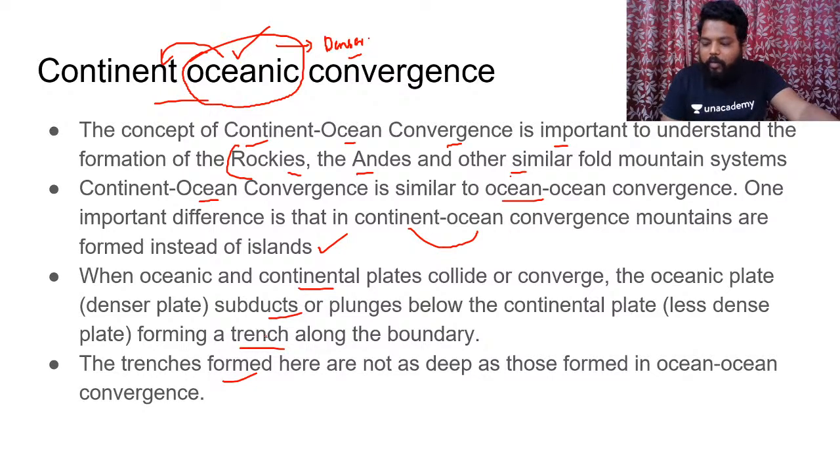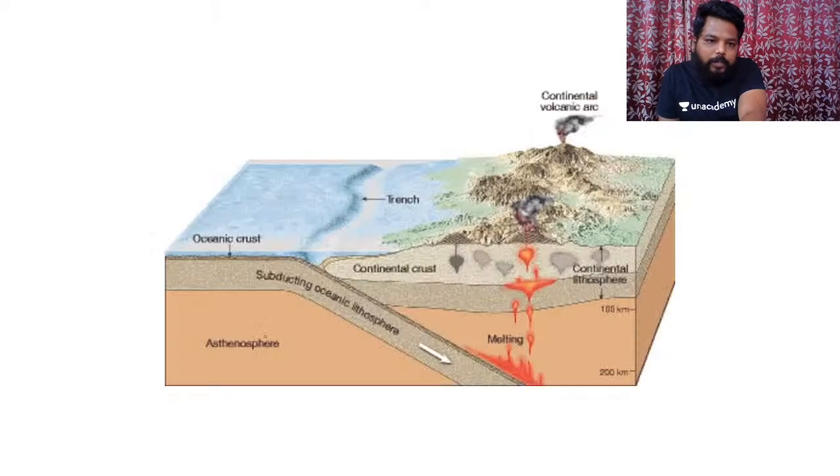Here, a question might be framed in the preliminary examination. Consider the following statements about trenches. Option A: Trenches are formed at the convergent and divergent boundaries. Option B: Trenches which are formed at the continent oceanic boundaries are deeper when compared to those trenches which are formed at the oceanic convergence. So both the options would be false. Do remember, the trenches which are formed at the oceanic collision are deeper when compared to those trenches which are formed at the boundary zone of continent and oceanic convergence.